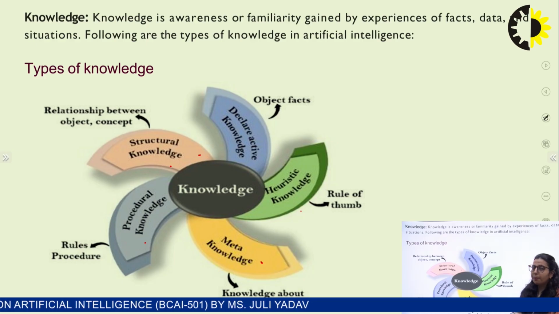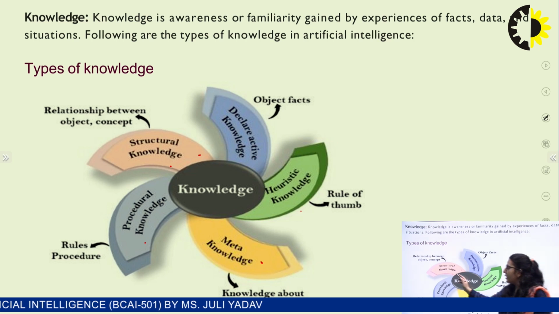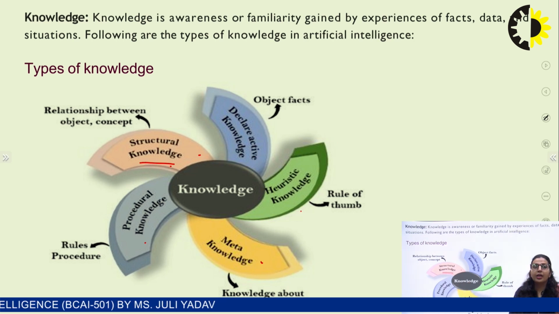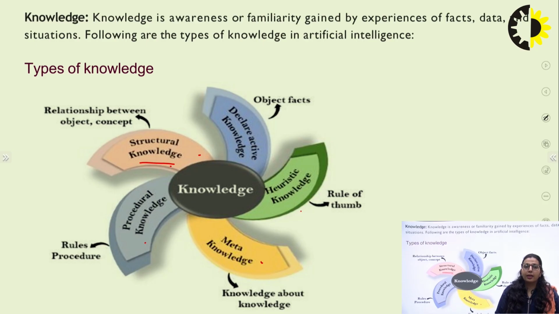So when we are representing that, we call it structural knowledge. Declarative knowledge is the knowledge about the facts that are related to any object. For example, what are the facts related to a guitar? Whatever facts are related to the guitar, if we are representing that, then we need to use declarative knowledge.